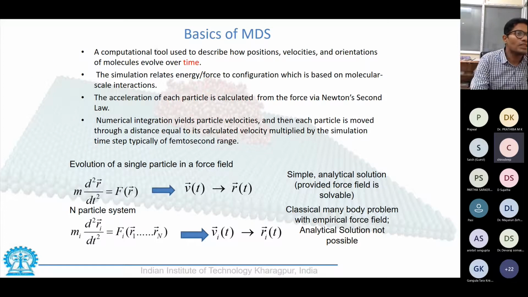Okay. So whatever I mentioned here, it is expressed here in terms of equation. So this equation right here is Newton's second law. Mass into acceleration would give you the force, and by integrating each of these terms, you would obtain the displacement, and then you update the displacement to obtain the new force field for particles 1 to n, and then keep on updating the force field to get newer and newer descriptions.